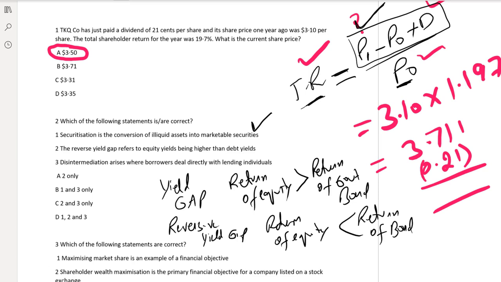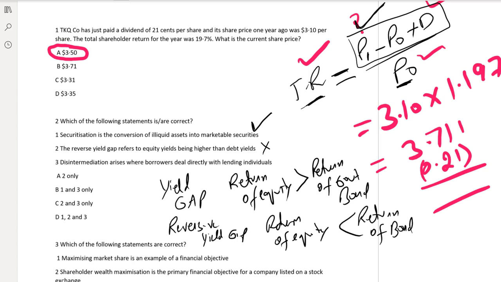When economy is in recession, when equity market is down, then the return of equity is normally lower than the return of the bond. That is a reverse yield gap. So what is written here? Reverse yield gap refers to the equity yield being higher than the debt yield. So this statement is wrong because this is actually the yield gap. This is not the reverse yield. So this is the wrong statement.